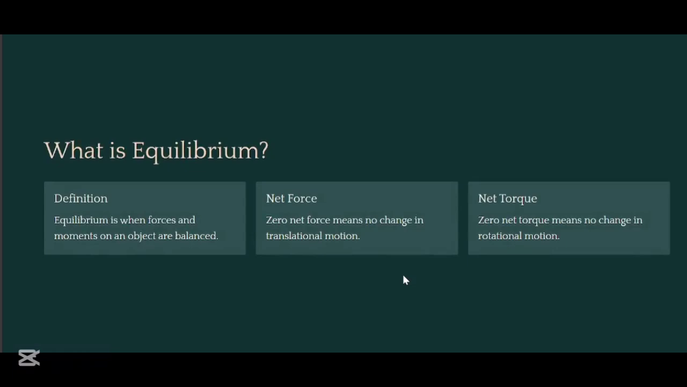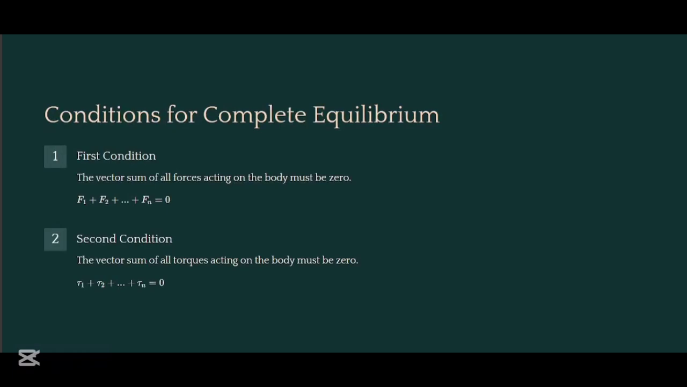So what is equilibrium? Equilibrium is when the forces and the moments on an object are balanced. This means that the net force will be zero and no change will be occurring in translational motion. And when the net torque will be zero, that means that there will be no change in rotational motion. So we have two conditions for complete equilibrium state.